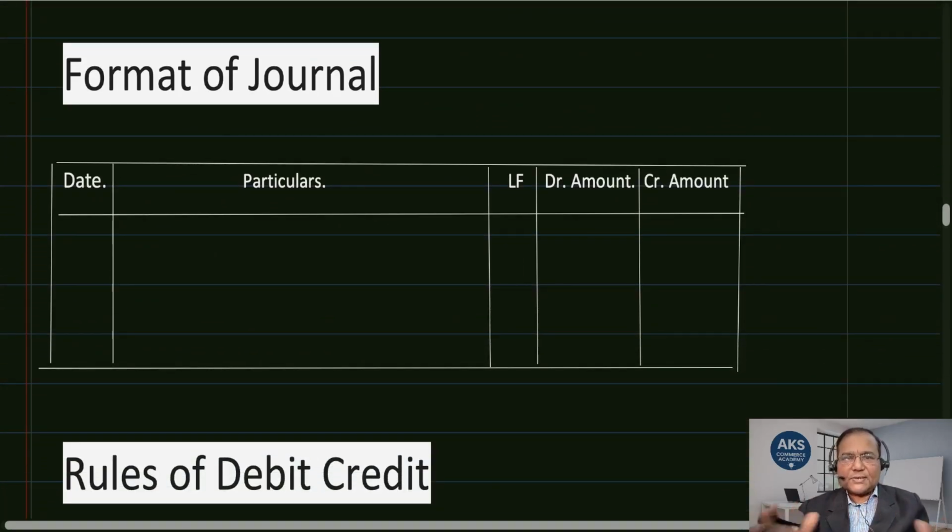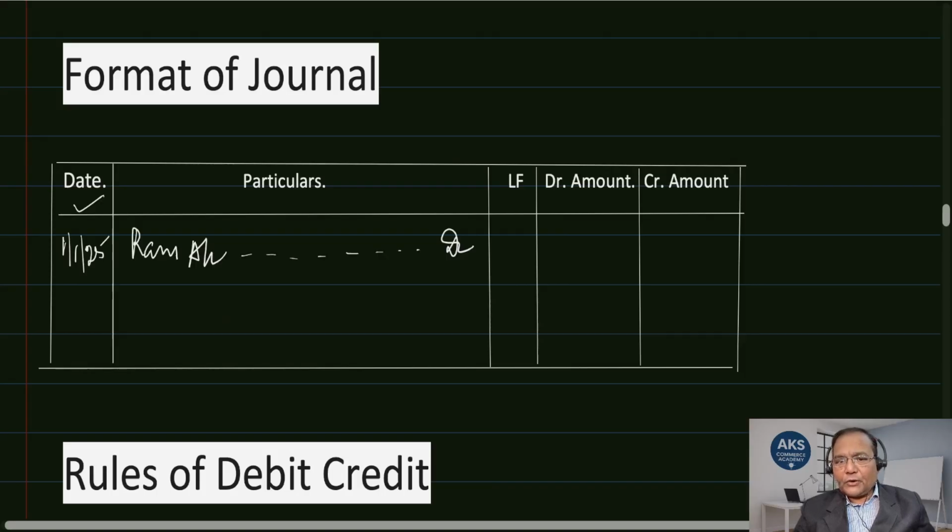Now this is a simple format which is appearing here. So date, on a particular date when we are entering, say for example, let's say 1st January 25. Now particulars, here we write the items to be debited or account to be debited and account to be credited. So here we will write, let's say Ram account, we write here debit, denoted by Dr. Then we do it this way, dot dot dot to cash. If we are making him cash, we will write cash account.